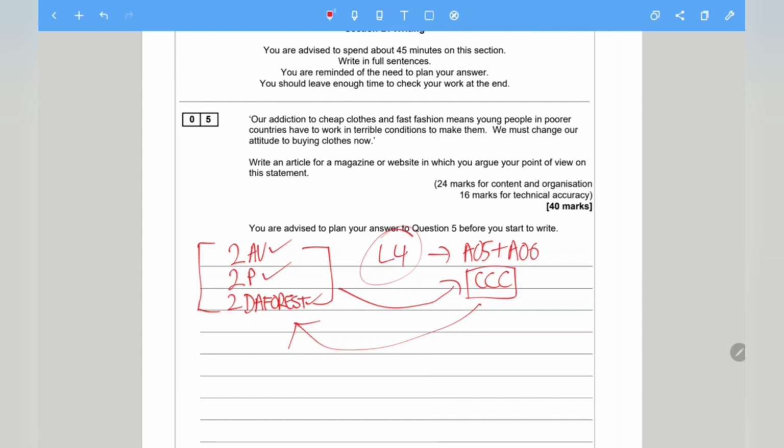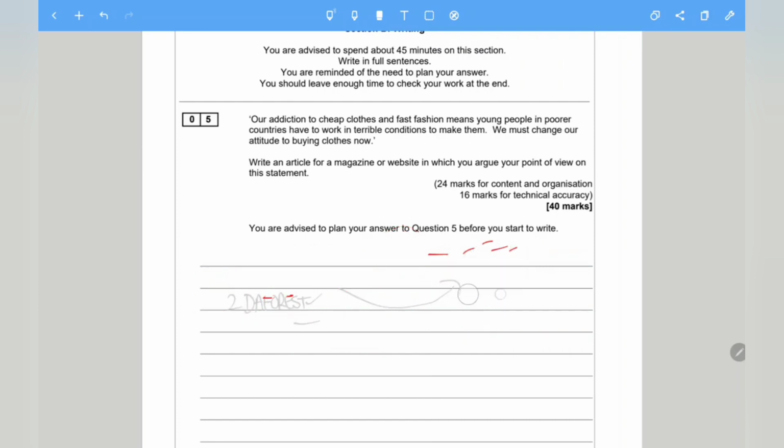Now, they do mention in the mark scheme the extensive and ambitious use of vocabulary with sustained crafting of linguistic devices. So if you can use this together, for sure you'll be able to achieve a high mark. So that's that. It's something that you should be using when answering the question. I'm just going to rub this out as we are going to do a plan for the question.